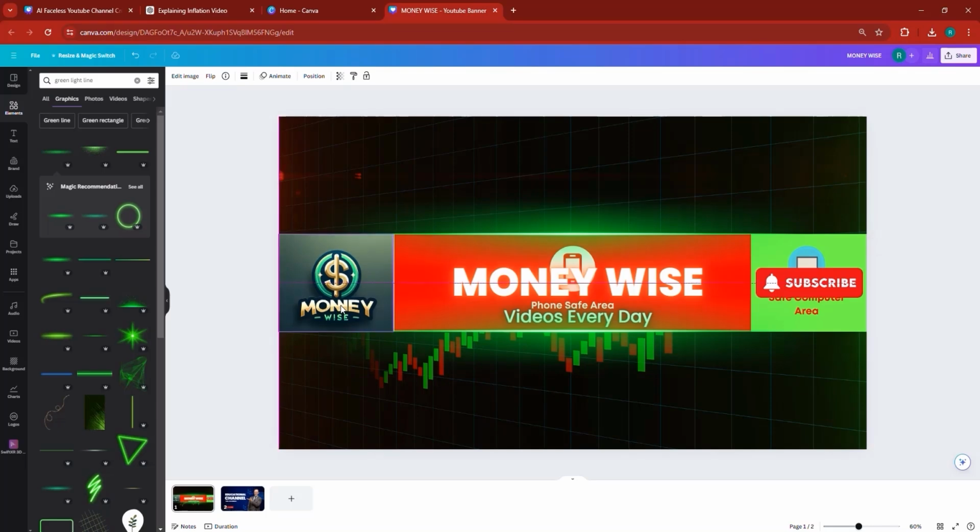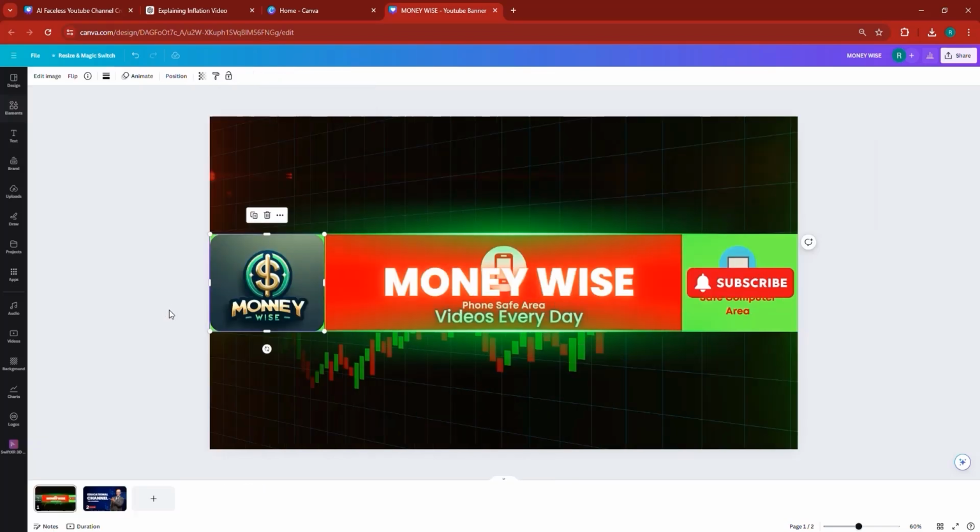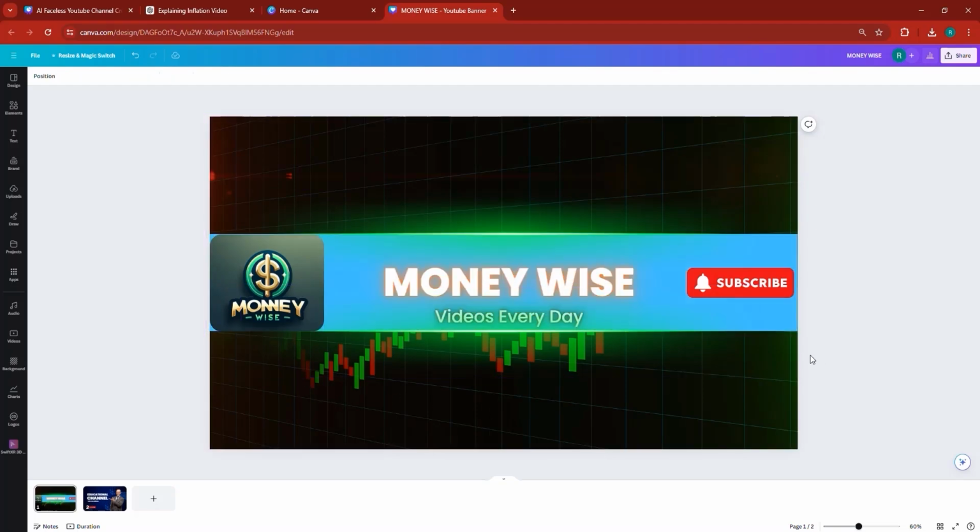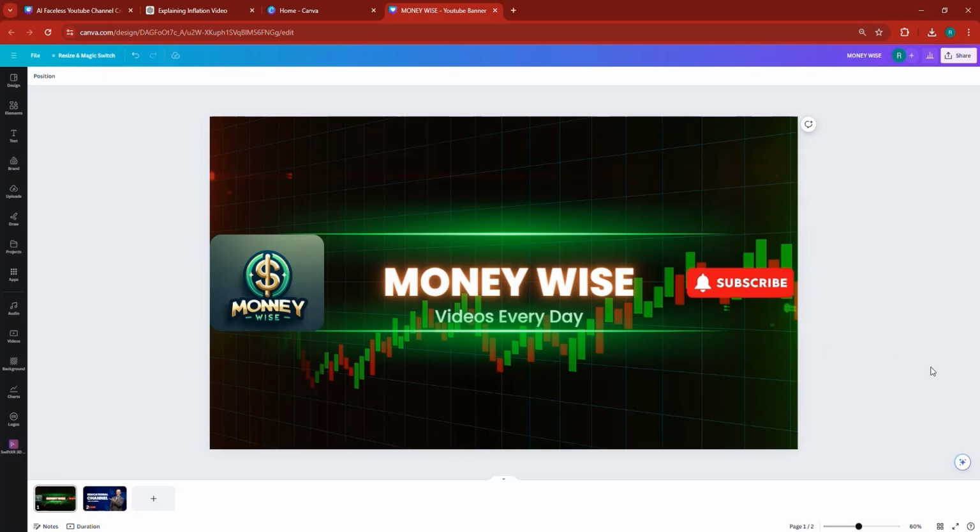Also, what we can do as well is we can pretty much go to here, add some corner rounding to it, and that's it. So now what I'm going to do is I'm going to click that, remove that background. Also, there's this little shape here that I got to remove, and there you have it. We have our banner here that looks pretty good.